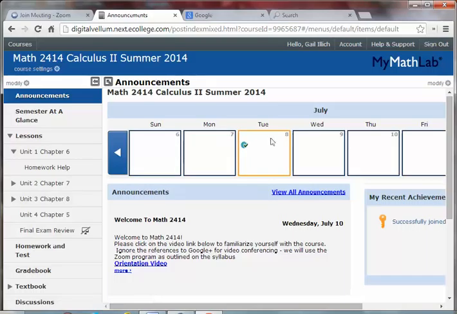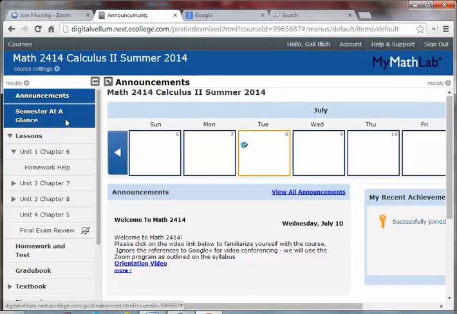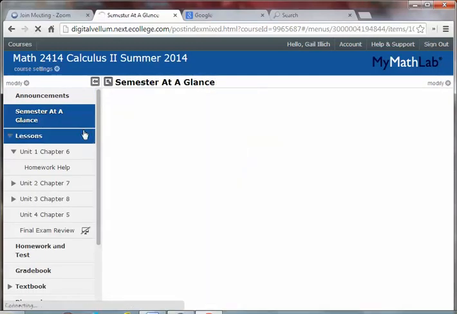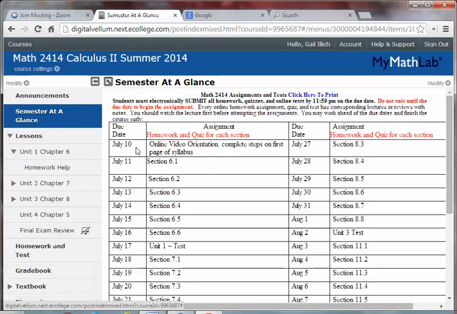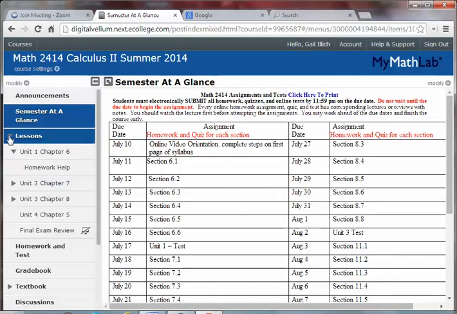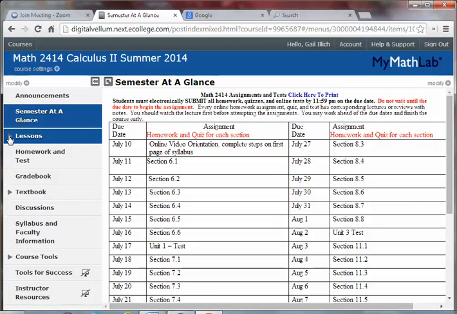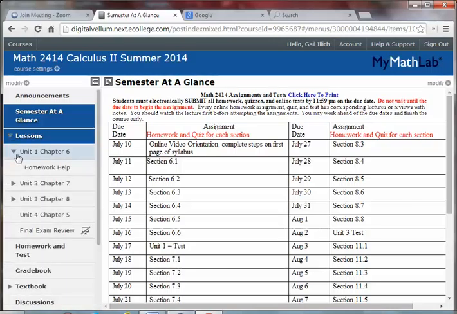At the top here is going to be assignments that are due and such. Those will come up, and you'll see those things as the semester progresses. Here is a quick link to the page that has what's due when. So this is your semester at a glance. And then if you expand, this one's already expanded. If I click on that triangle, it closes it up. If I click on the lessons, these are all the units.